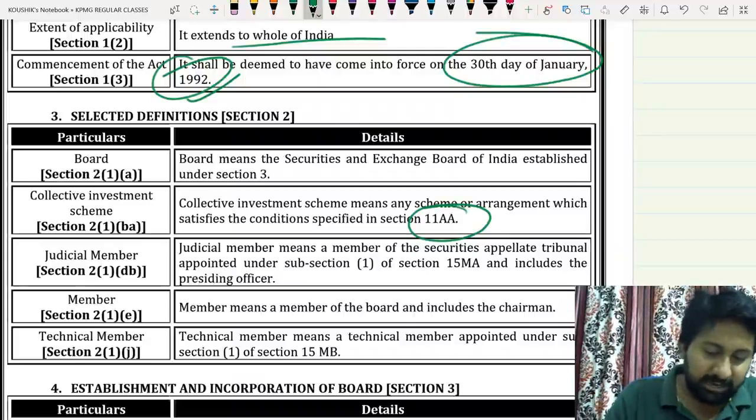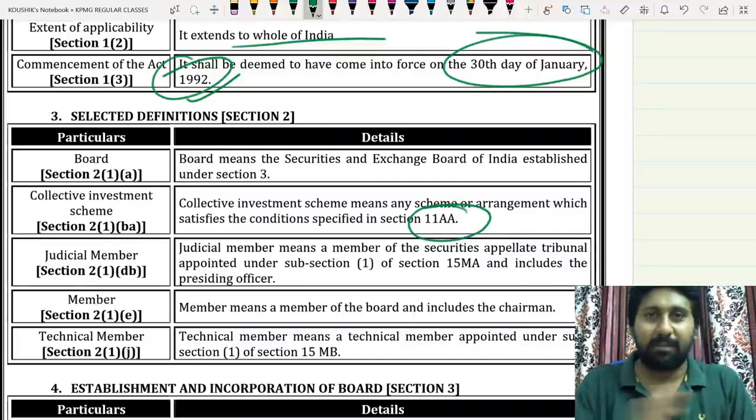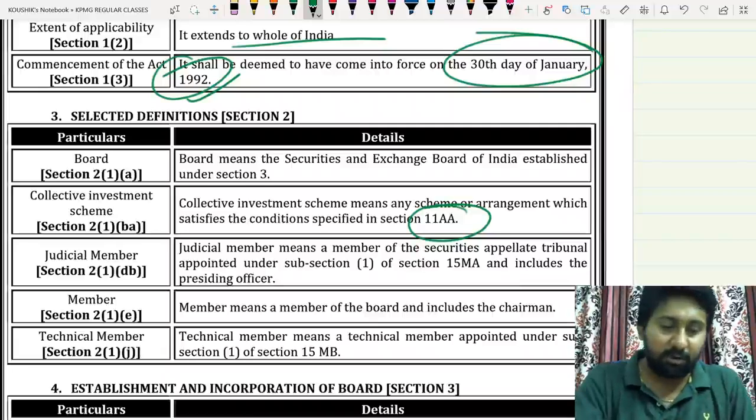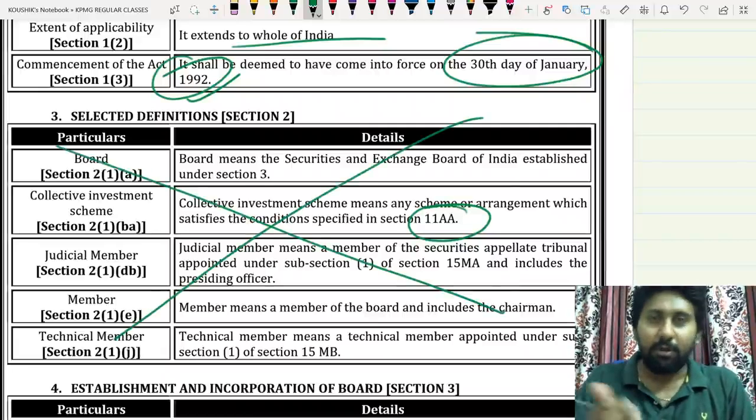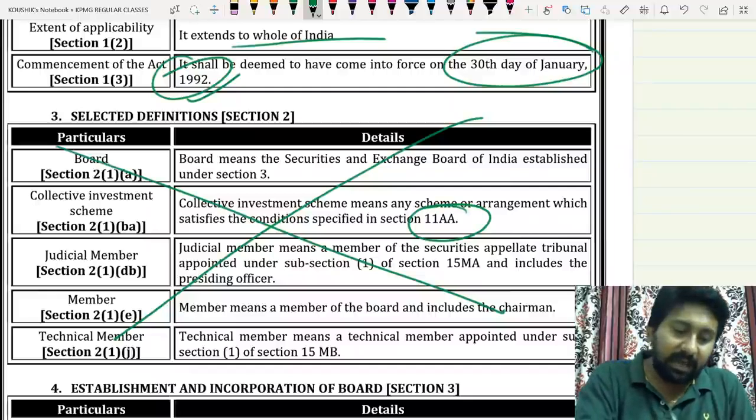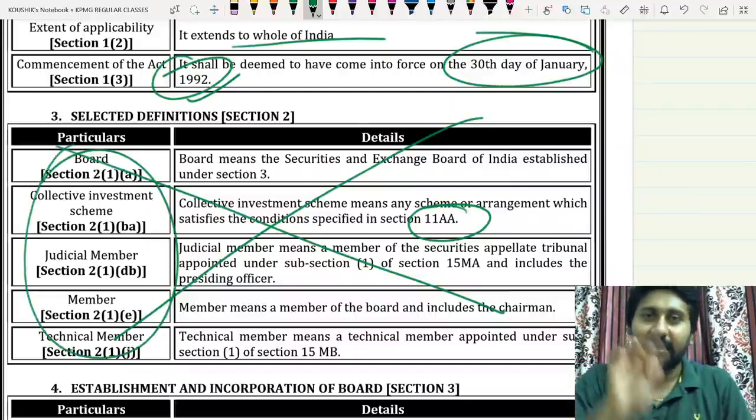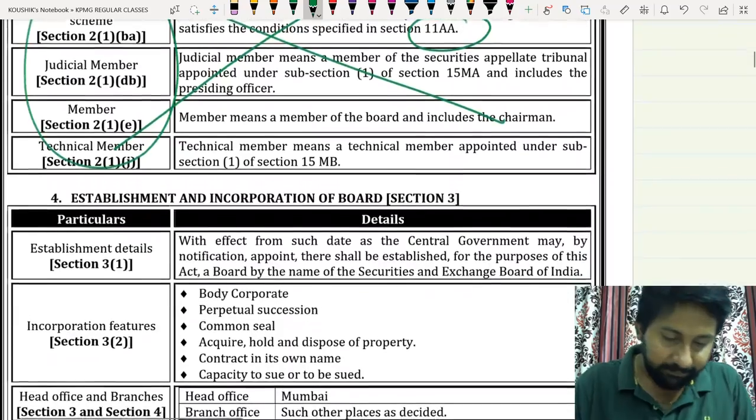So judicial member, technical member, we will discuss about this later. Please don't pressure me to discuss all these things. Definitions are not applicable for the exam. Though not applicable, these names are sometimes used inside this Act. At that time, I will come back to definitions and deal with them. Next.